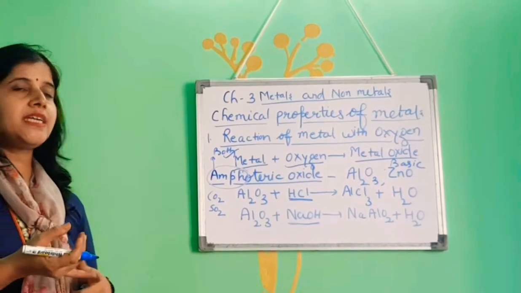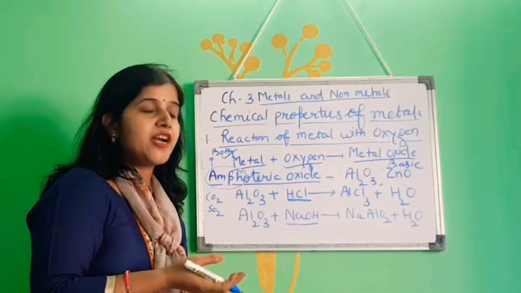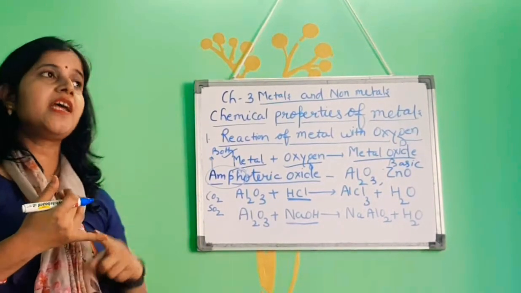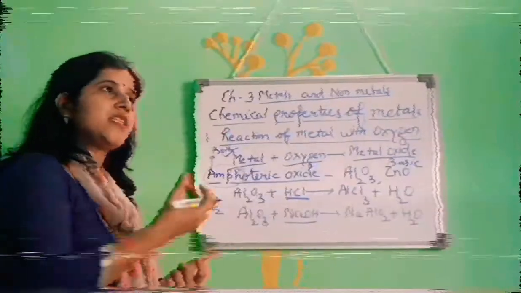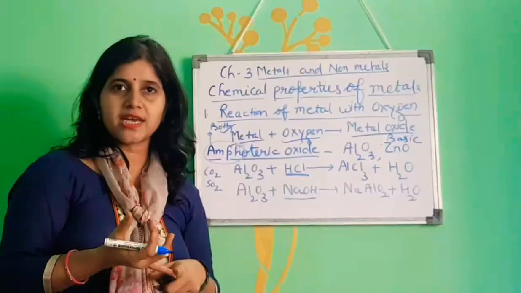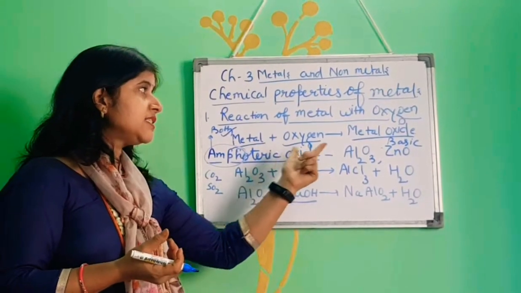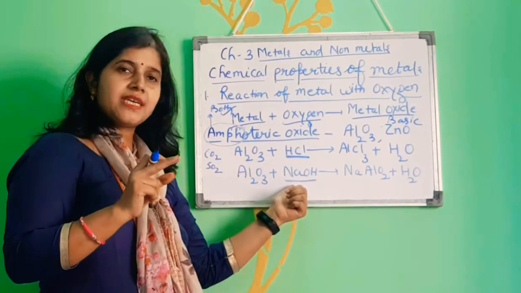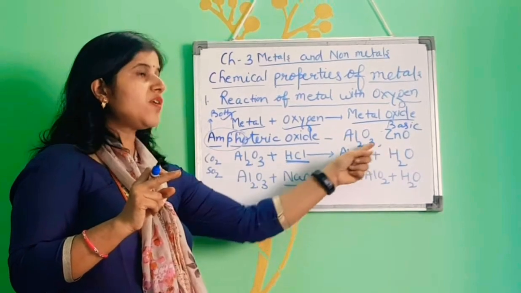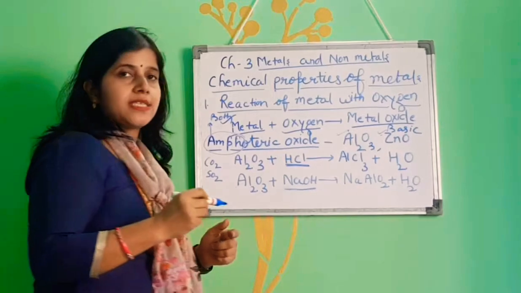As metallic oxides are basic in nature, they can react with acid like hydrochloric acid, like sulfuric acid, and non-metallic oxides like sulfur dioxide, like carbon dioxide are acidic in nature, so they can react with base. Base can be sodium hydroxide, base can be potassium hydroxide, but amphoteric oxides can react with acid as well as base, right? So understand. Here are two examples of amphoteric oxides. First is alumina and second is zinc oxide.